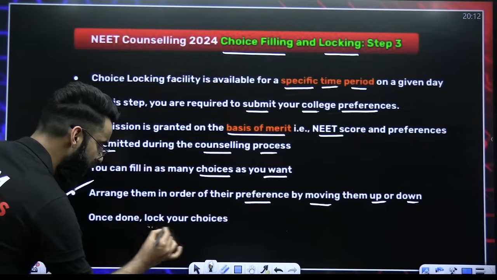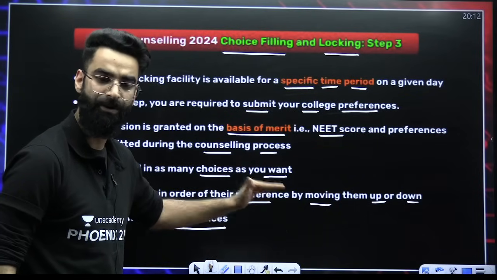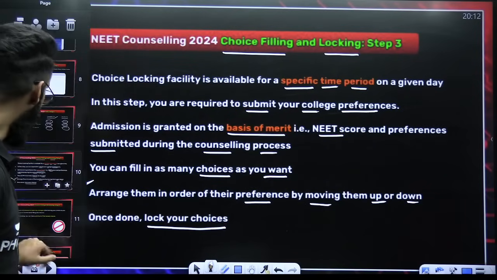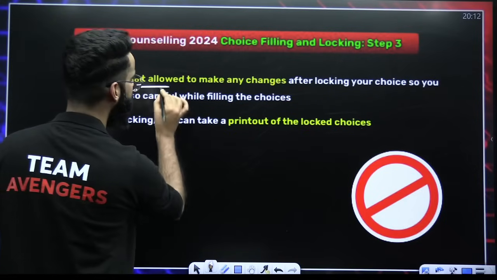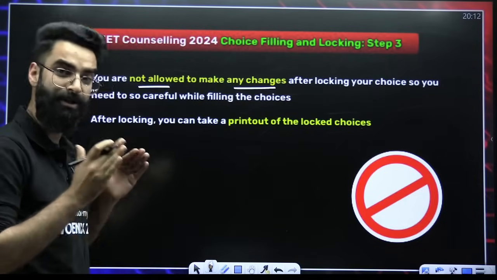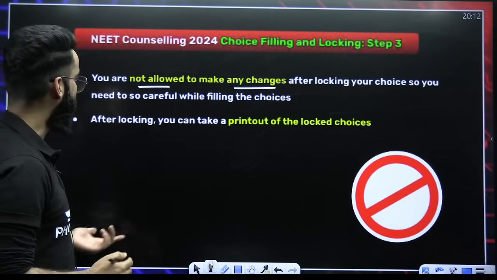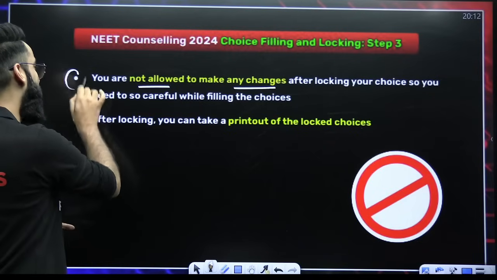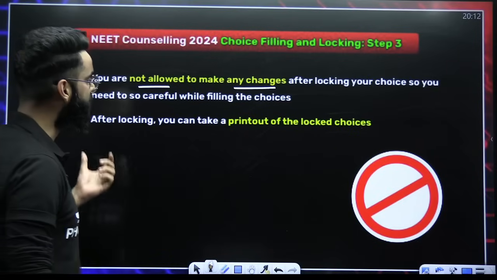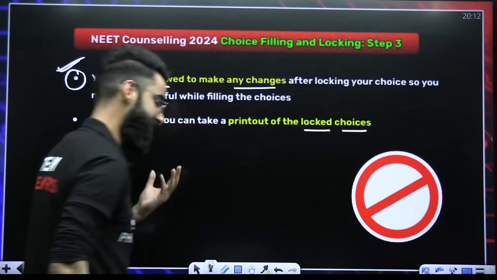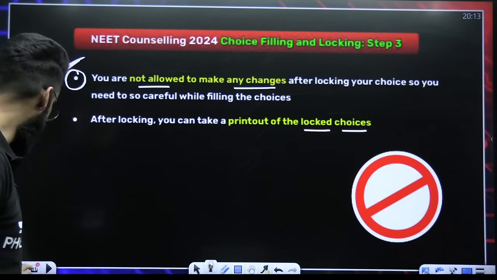Now, once done, you need to lock in your choices. Once you arrange the colleges on the basis of the preference order, right? Then you have to lock in once. And once you do this lock in, then you are not allowed to make any changes, right? So once this lock in of the college is done, then you cannot change the preferences, etc., etc. Okay. So my dear students, this step is very important, right? So prioritize it properly. Okay, give proper time to it. After locking, you can take a printout of your locked choices. Yes, absolutely, you can do that, right? Once you lock in the preference of the college you have given, you can take the printouts of that.